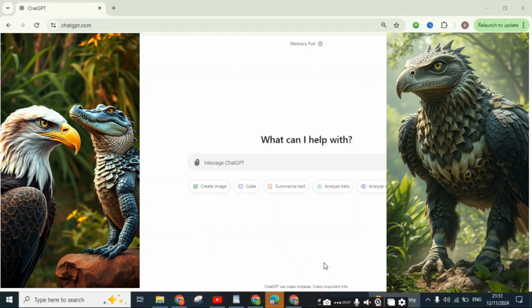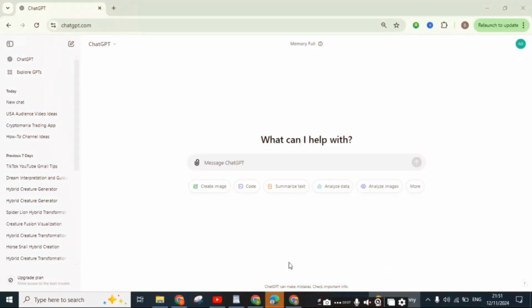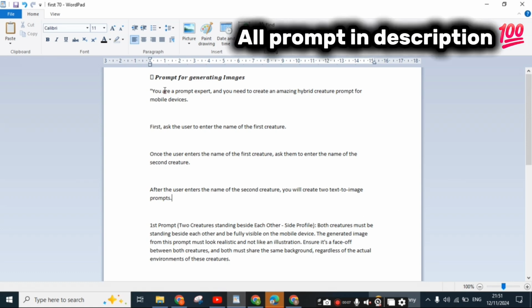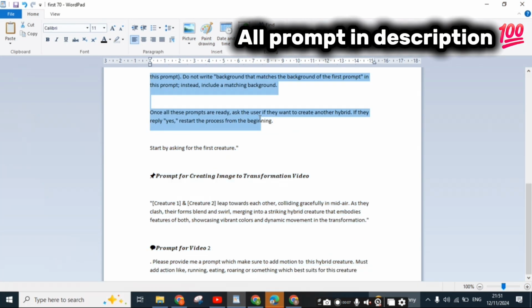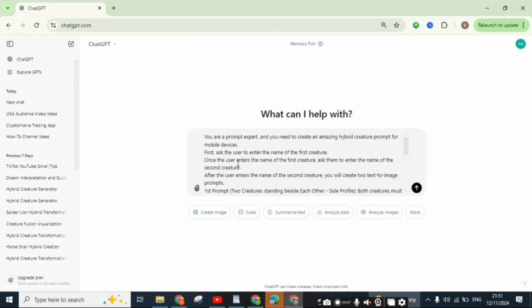Today we want to dive into a step-by-step process on how to create the viral hybrid animal creation. First, you need to head to 𝒕. Now we need this prompt for generating images. Copy the first paragraph that stops at first creation. Copy it and paste it on 𝒕.